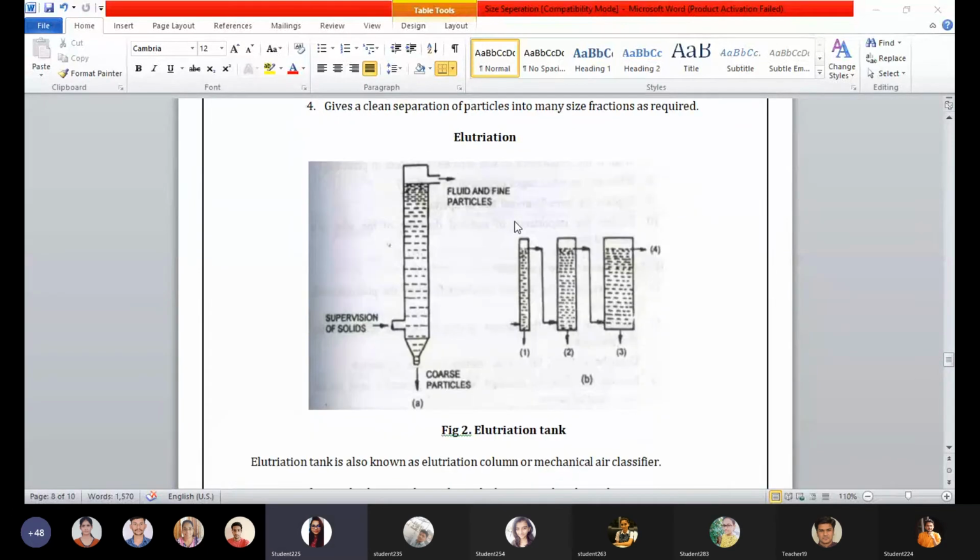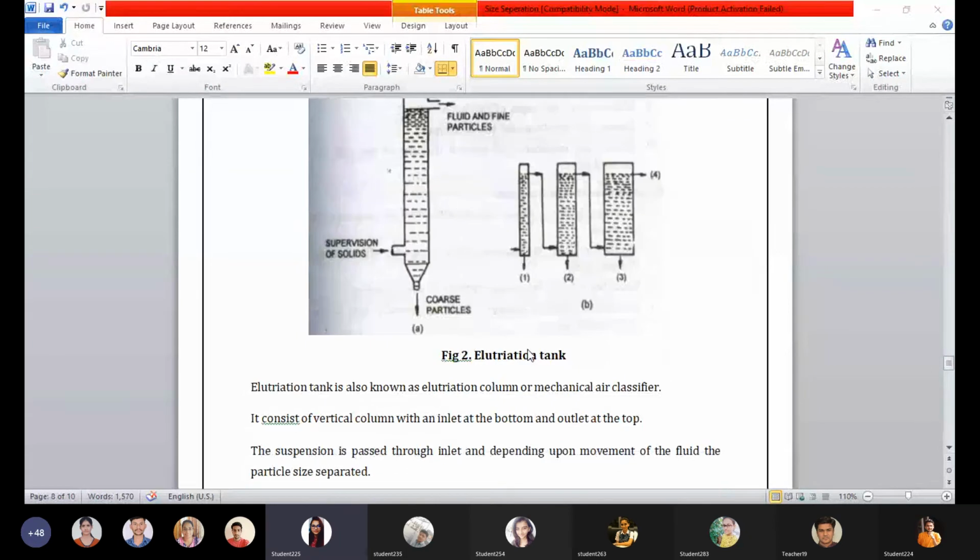In the diagram you are seeing a single tube and three connected elutriation tubes or tanks. In the first, the inlet is present at the bottom whereas the outlet is present at the upper side, and the motion of particles is carried out due to the gravitational force.